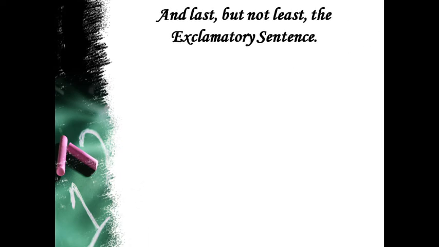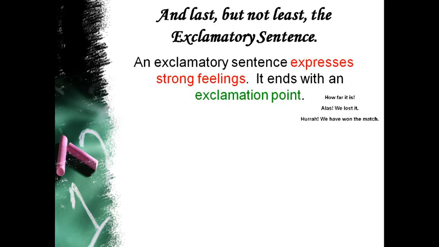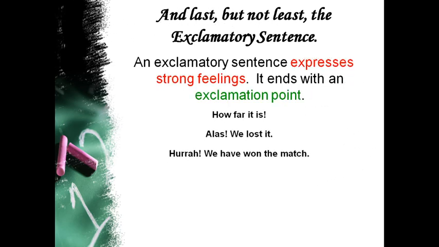Next one, the last one, that is the exclamatory sentence. What is an exclamatory sentence? An exclamatory sentence expresses strong feelings. It ends with an exclamation point or exclamation mark. For example, how far it is.